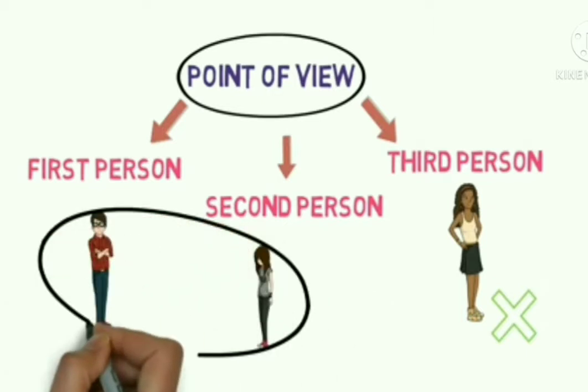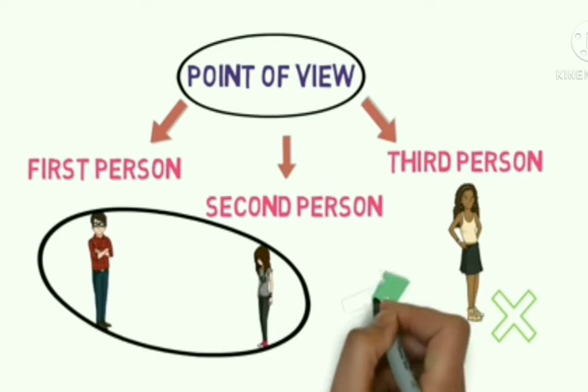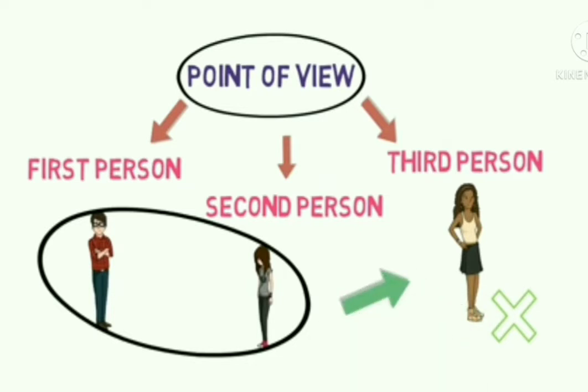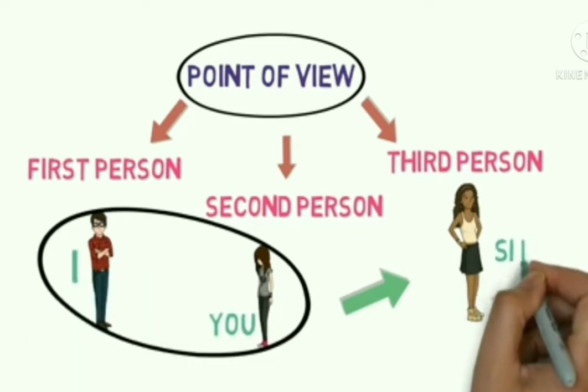In this case, Ravi is the first person as he is speaking. Isha is the second person as she is listening. And Nikita is the third person, that is the one whom they are talking about. For the complete chart of first person, second person and third person, please refer to this image.